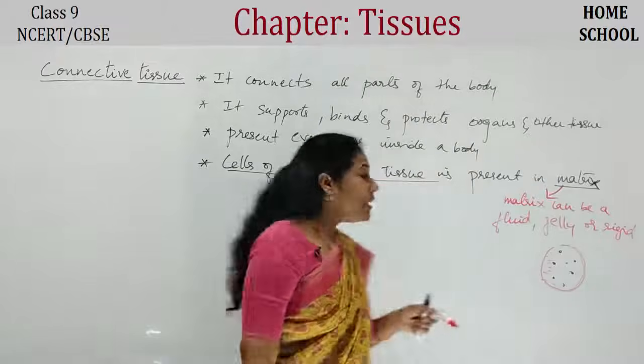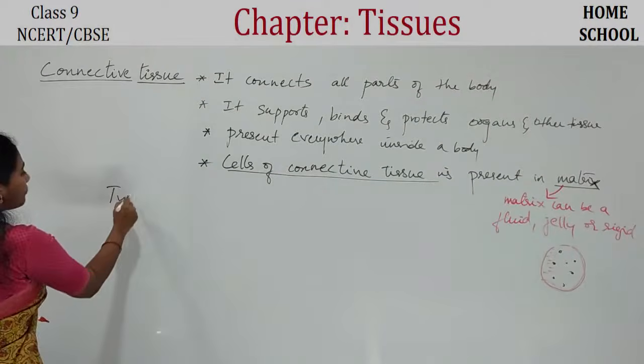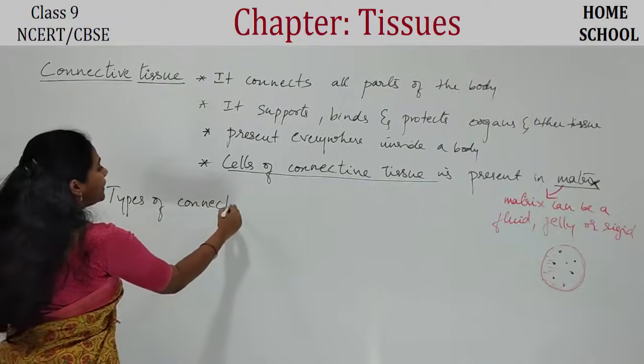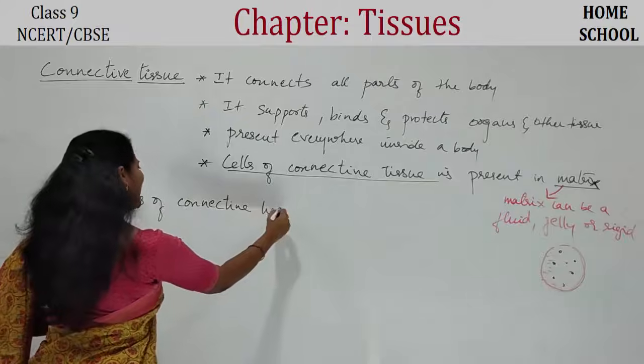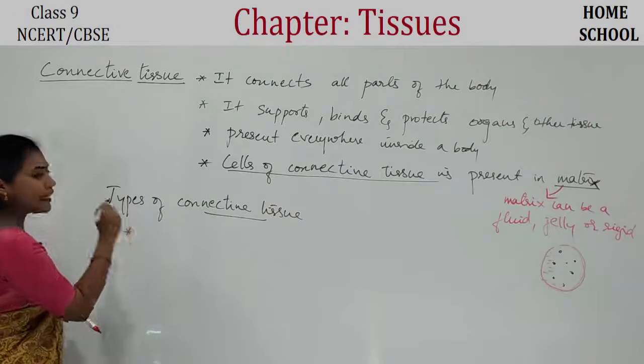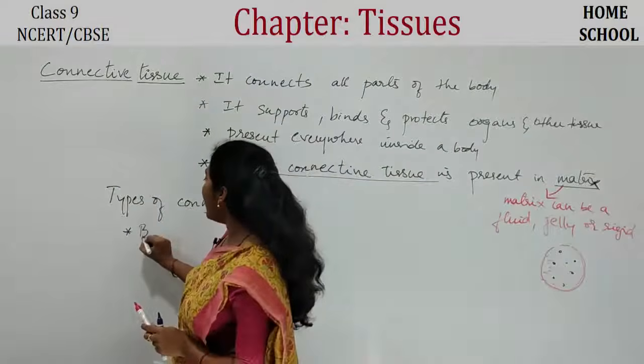Okay, and now let us talk about the types of connective tissue. Now there are many types of connective tissue, guys. Let me list out all the types of connective tissue. First and foremost, we have blood.